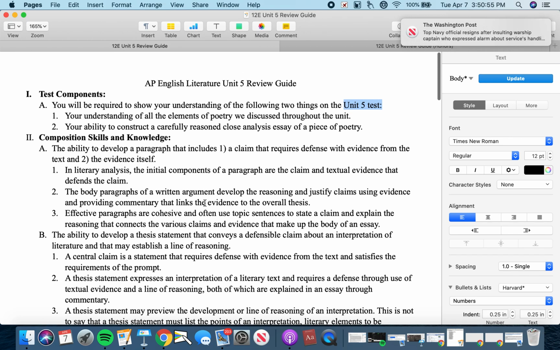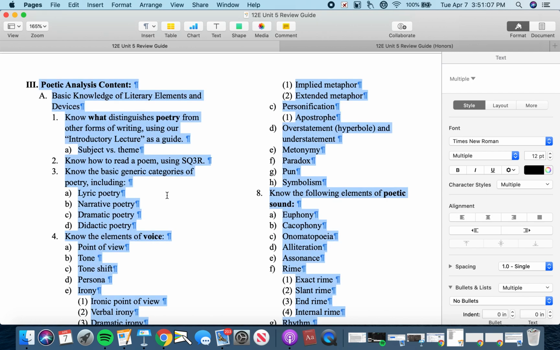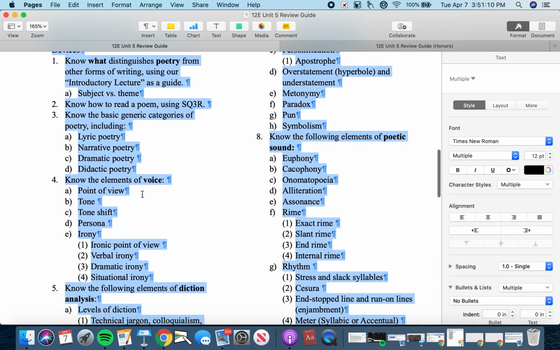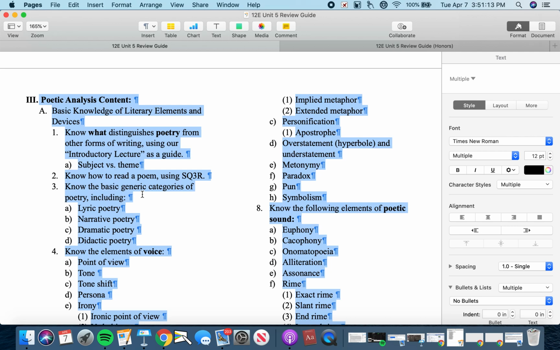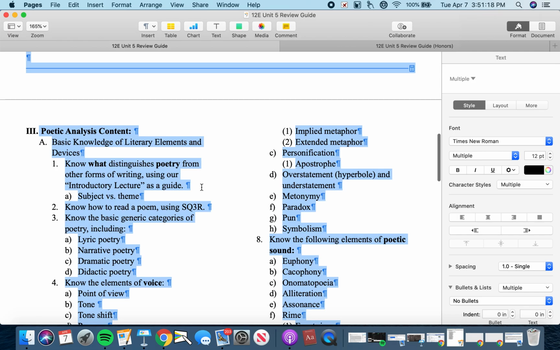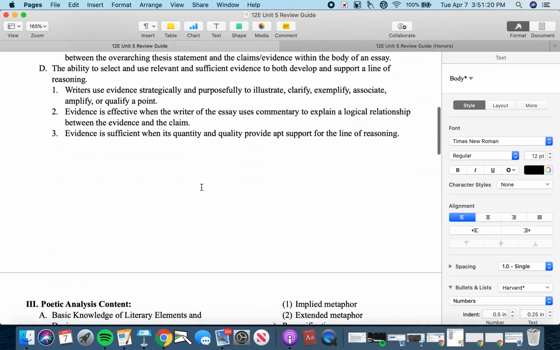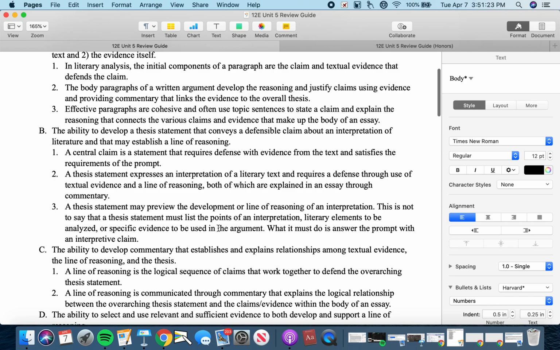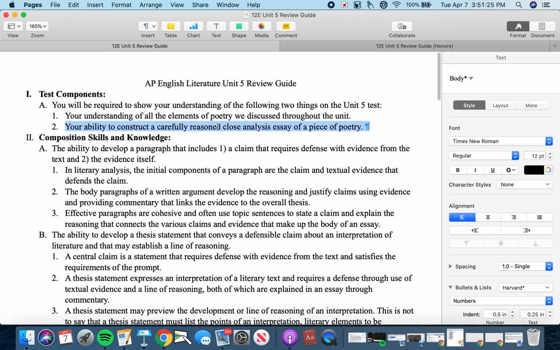So it's a challenging test. This is not an easy test. In fact, it's one that typically students don't do as well on, and it's largely because they just don't know this stuff inside and out. So when I ask them to deploy their knowledge of these things, it's a lot of hemming and hawing and umming and guessing. So make sure you know the stuff inside and out. Make sure you construct a reasonable essay, and make sure you know how to develop an interpretive assertion in response to a specific prompt. That's all that I have for you today.